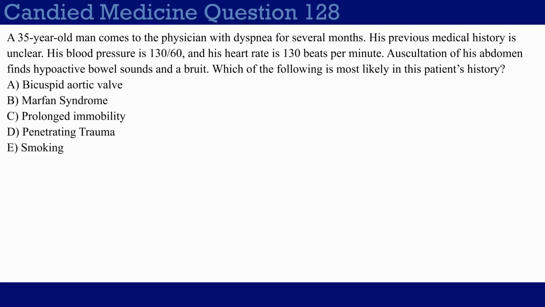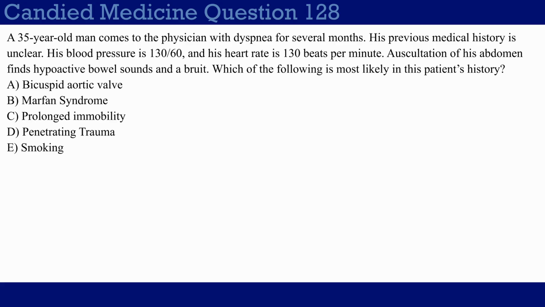A 35-year-old man comes to the physician with dyspnea for several months. His previous medical history is unclear. His blood pressure is 130 over 60, and his heart rate is 130 beats per minute. Auscultation of his abdomen finds hypoactive bowel sounds and a bruit. Which of the following is most likely in this patient's history?